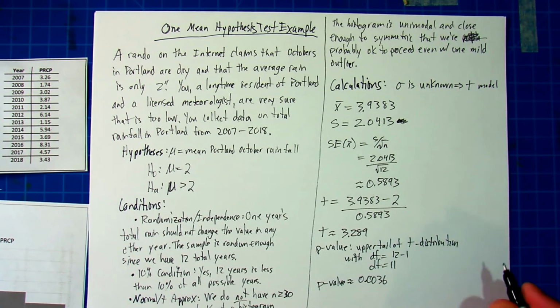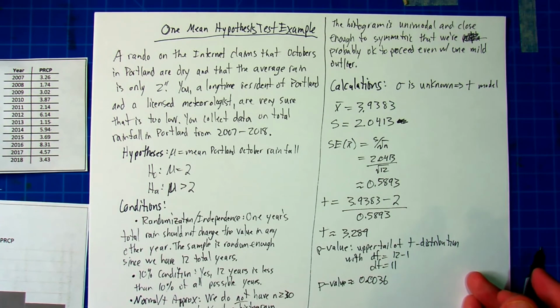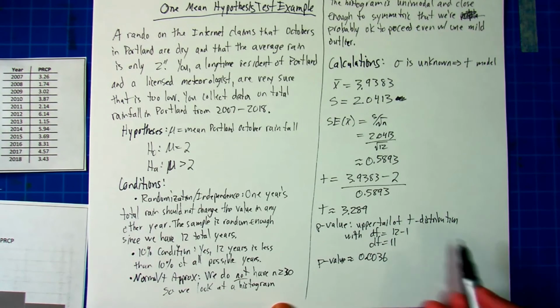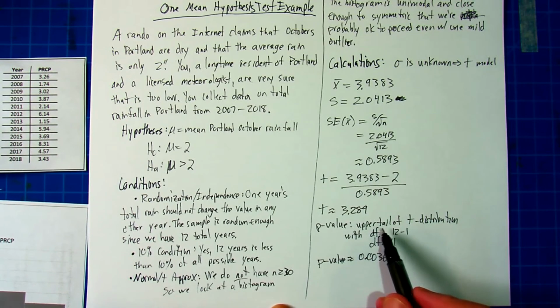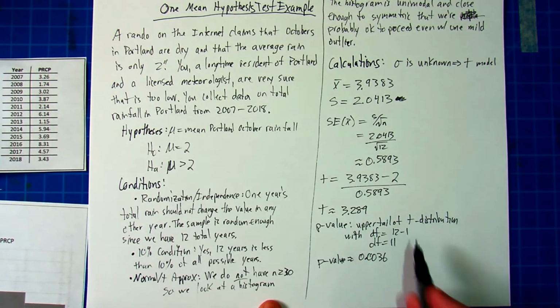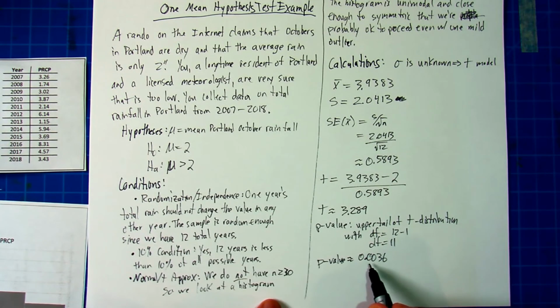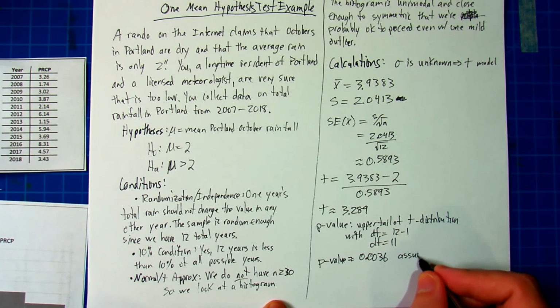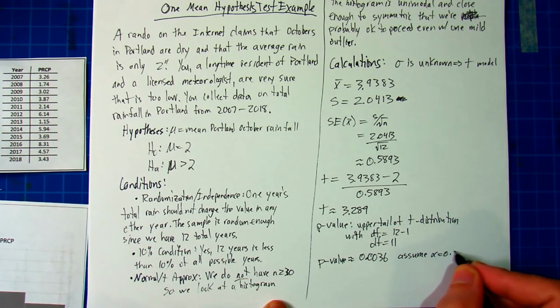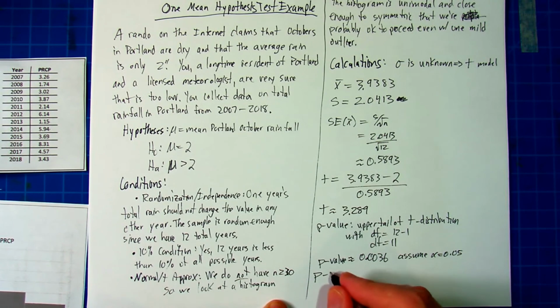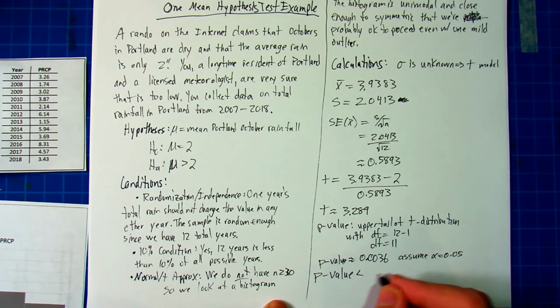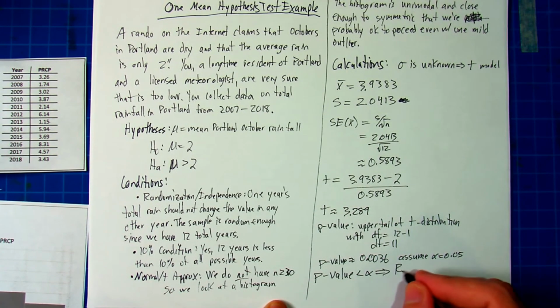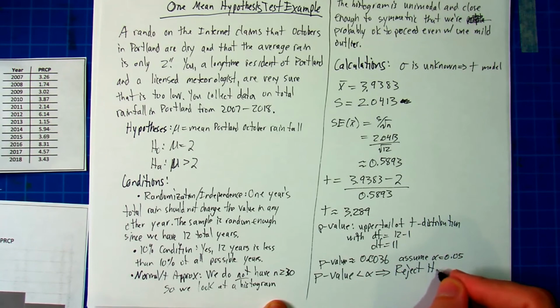Now go into perhaps GeoGebra, select the t distribution, or student as it's called sometimes, enter 11 degrees of freedom, do the upper tail because this is a greater than, and you get a p-value of 0.0036. And we can assume, since it wasn't given otherwise, that alpha equals 0.05. P-value is less than alpha, means we will reject the null hypothesis.